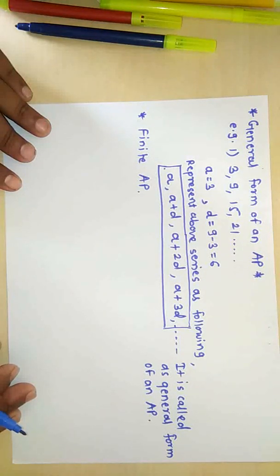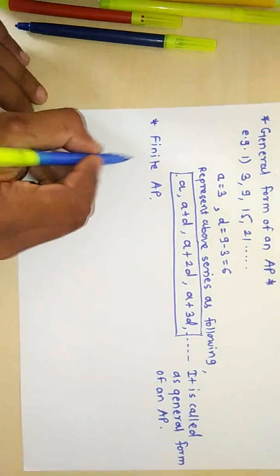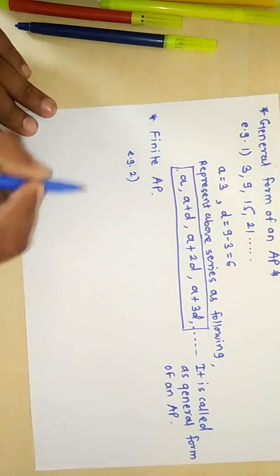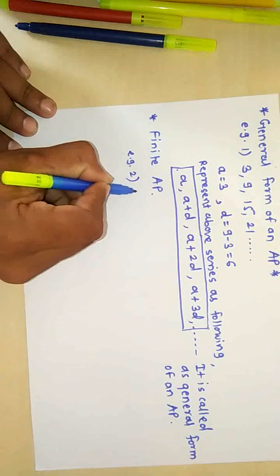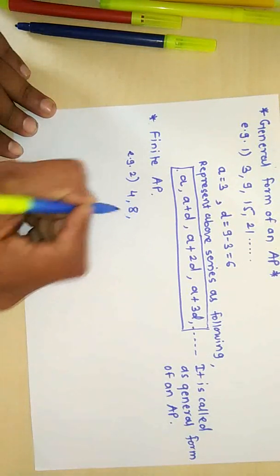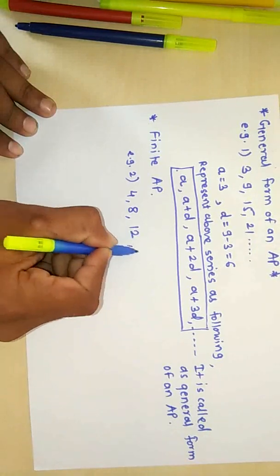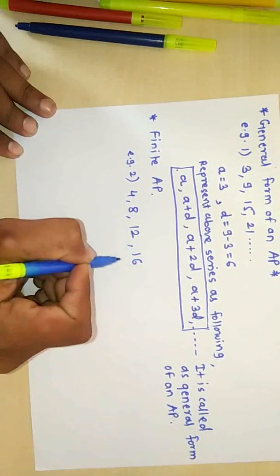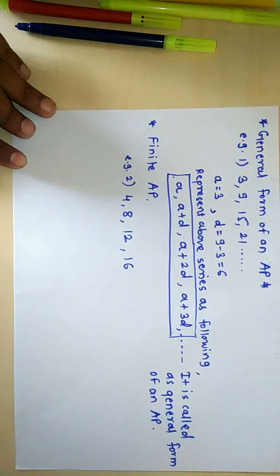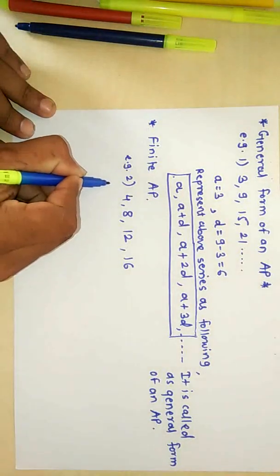What is a finite arithmetic progression? Take another example, example number 2: 4, 8, 12, 16. Now tell me whether it forms an arithmetic progression or not. What is A here?